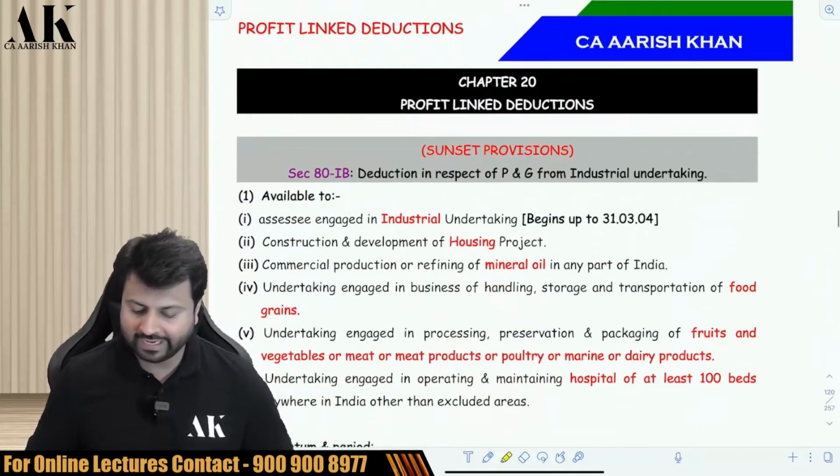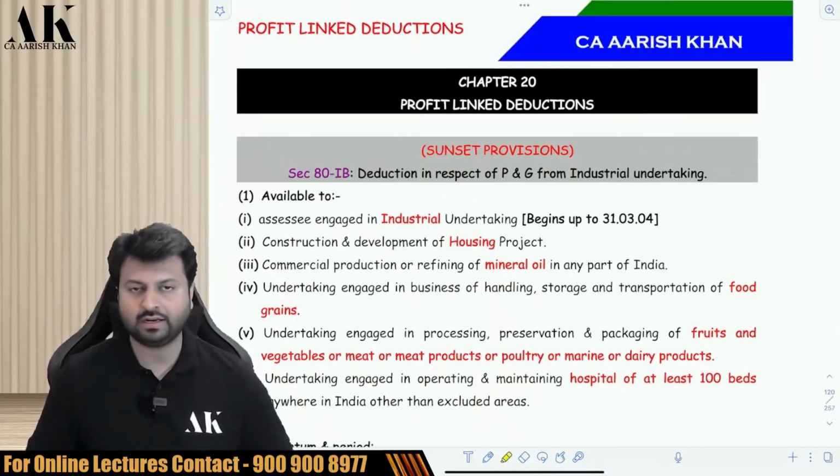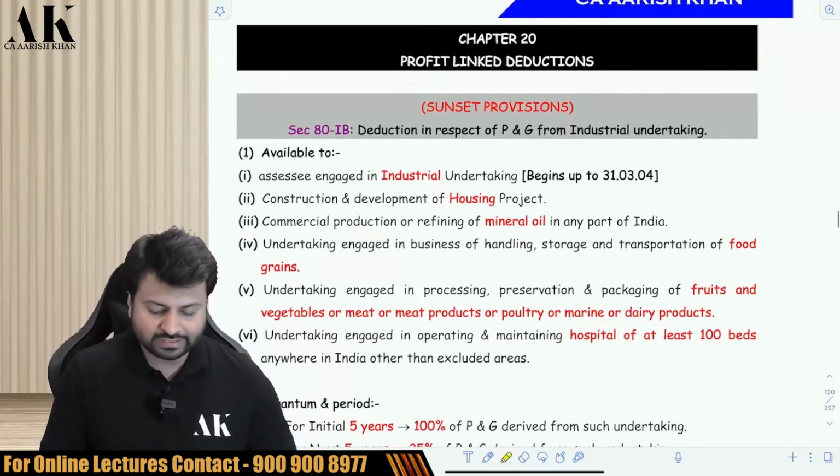Okay. So let's move ahead with the next part. Now the profit linked deductions we are going to see one by one. There are around 6 to 7 profit linked deductions. We have to see all of them one by one. The first one is ATIB.